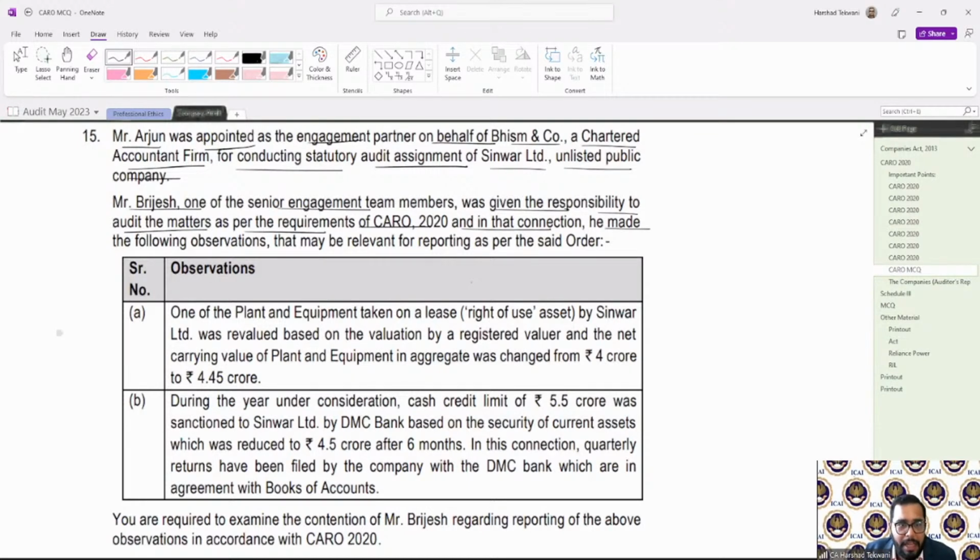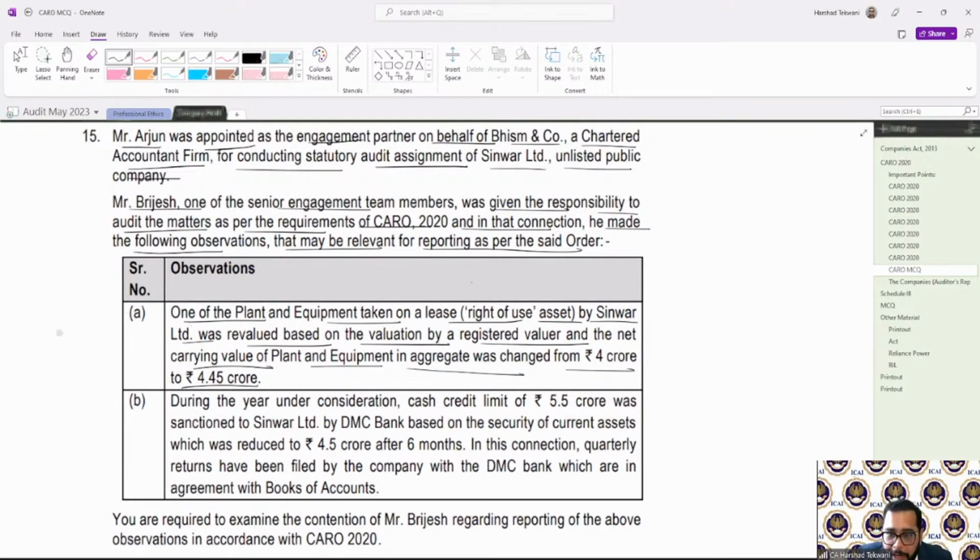And in that connection, he made the following observations that may be relevant for the reporting as per the said order. Observation one: one of the plant and equipment taken on lease, right to use of asset, by Sinwar Limited was revalued based on the valuation by a registered valuer, and the net carrying value of the plant and equipment in aggregate was changed from 4 crore to 4.5 crore.